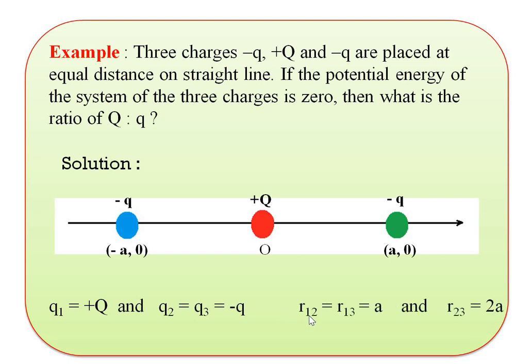So we get the radius, that here it is the position, that means R12 is equal to R13 is equal to small a, and distance between R23 is equal to twice a. Remember once again, distance between R12, that means for the first charge and second charge, and distance between first charge and the third charge, it is the small a, and distance between second and third charge, it is twice a.